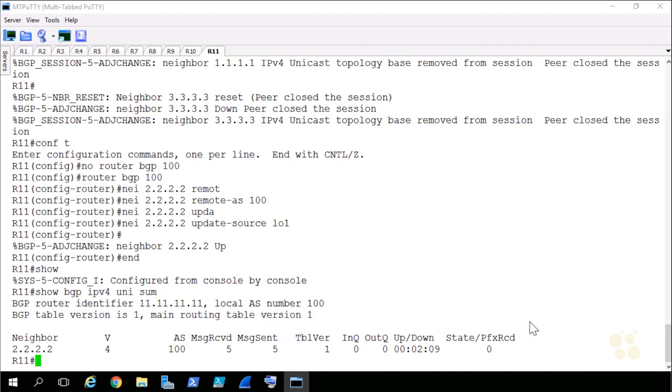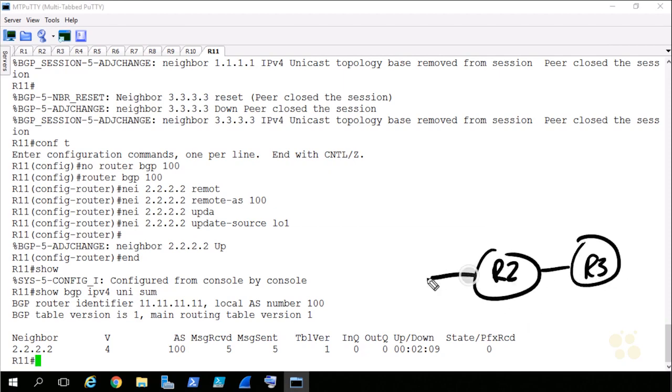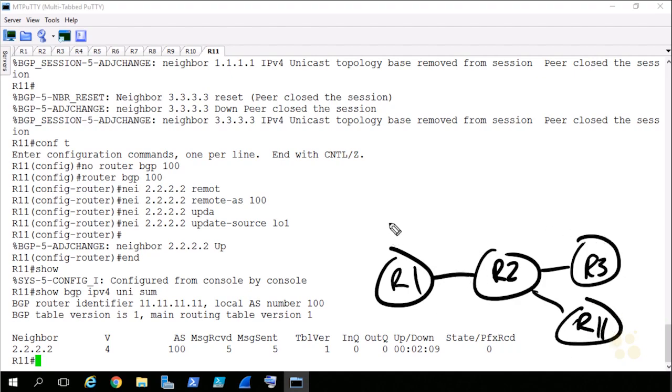That illustrates that rule of iBGP that none of these routes will be forwarded along unless we configure a route reflector. So in our scenario, we had R3 here, paired with R2, and we wanted it to bounce routes learned from R3 over to R1. There was also R11. So R1 will be our client, R2 will be our route reflector, and these, R3 and R11, will be non-clients.